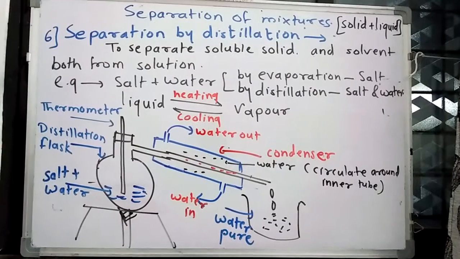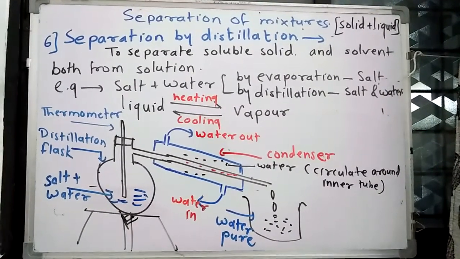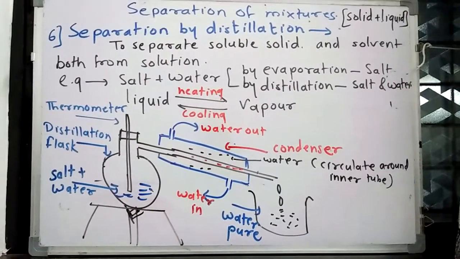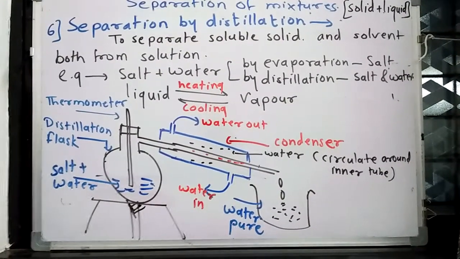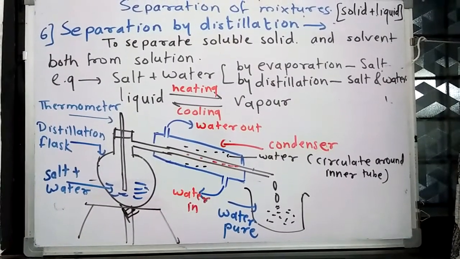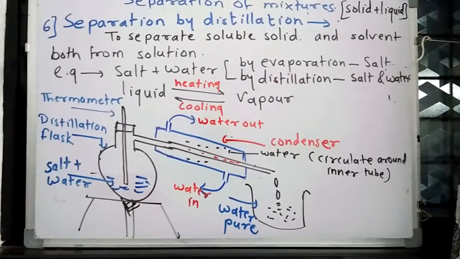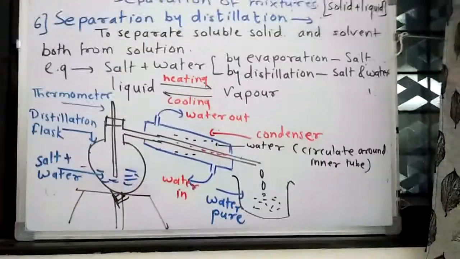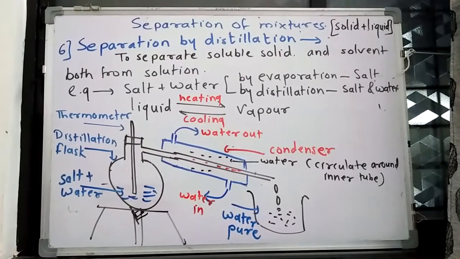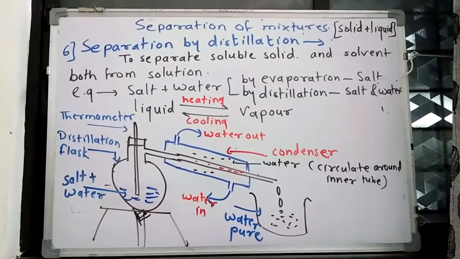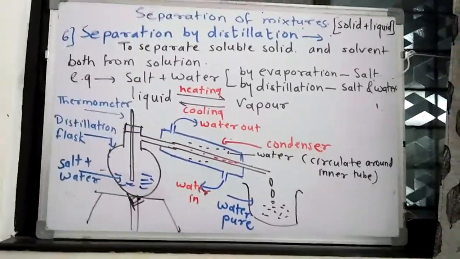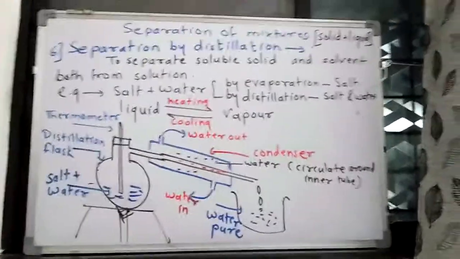Now the sixth method for separation of solid and liquid is separation by distillation. This distillation method is used to separate the soluble solid as well as the solvent, both, from a solution. Means if you are given a solution of salt and water, and you do evaporation, you will get only salt. But if you want salt and water both, then you cannot do evaporation. We have to follow the method of distillation.